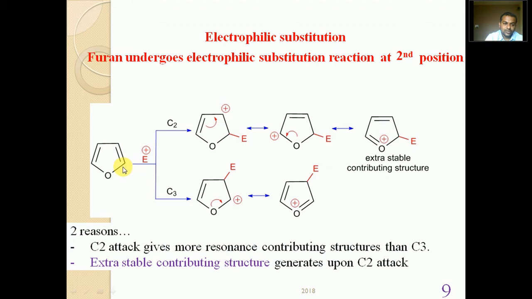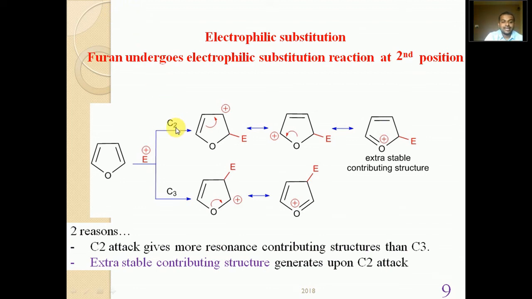So there are 2 kinds of carbon: carbon number 2 or 5, and carbon number 3 or 4. These 2 positions are non-equivalent, which means the electrophile may go to carbon number 3 or it may go to carbon number 2. We have to see where exactly the electrophilic substitution takes place.